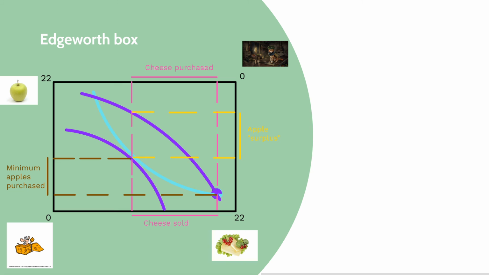That surplus measures the gains from trade that do occur from Miss Kitty and Mr. Mouse trading. But because it's all her getting the increase in utility from that apple surplus, it is all her that gets the gains from trade. Now, there's no reason to believe that Miss Kitty has the greater bargaining power in reality. In fact, it looks like Miss Kitty and Mr. Mouse both have really quite poor diets, and they could do with mixing up their food quite a bit.